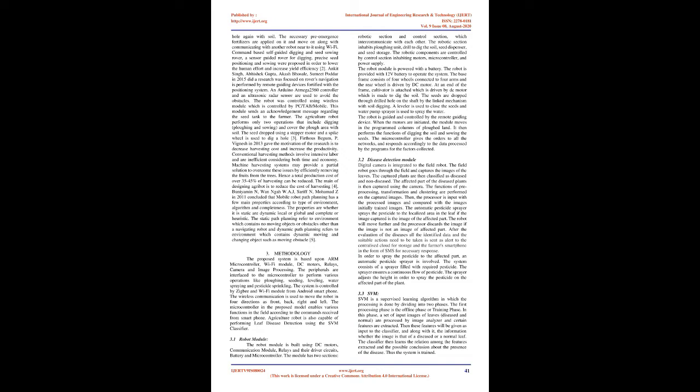The robot digs a hole in soil, plants the seed and covers the hole again with soil. The necessary pre-emergence fertilizers are applied on it, and it moves on along with communicating with another robot near to it using Wi-Fi. A command-based self-guided digging and seed sowing rover, a sensor-guided rover for digging, precise seed positioning and sowing, was proposed in order to lower the human effort and increase yield efficiency.